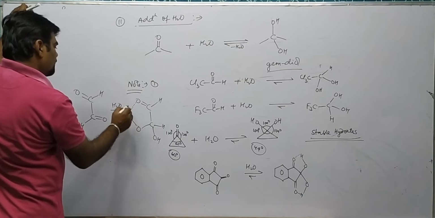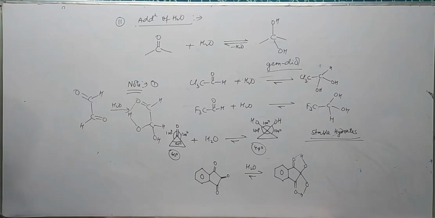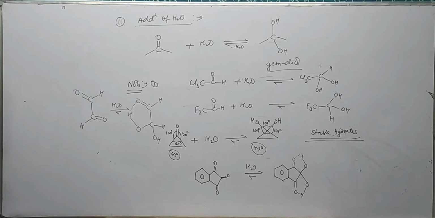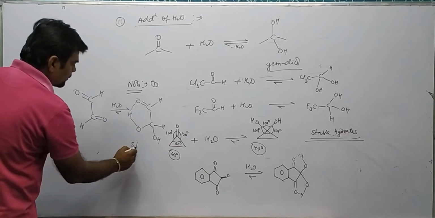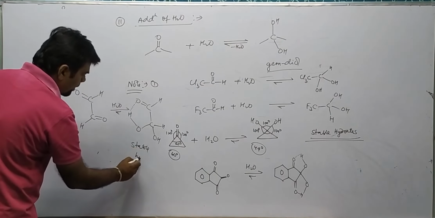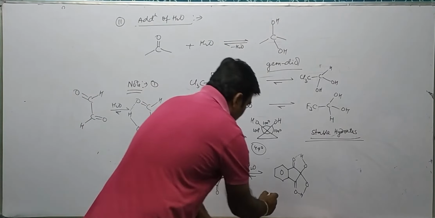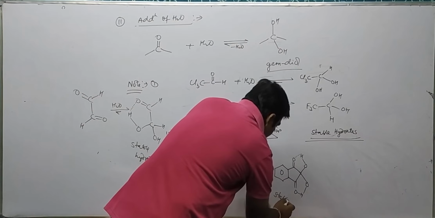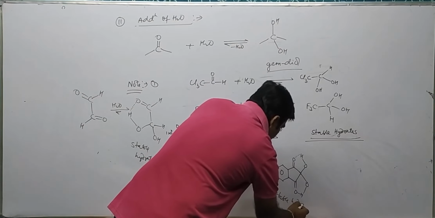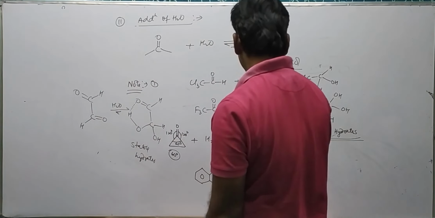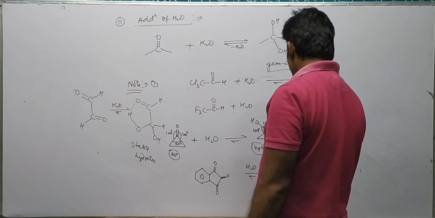There is intramolecular hydrogen bonding. They get stabilized. Therefore, their equilibrium lies towards the right side. So glyoxal hydrates are stable hydrates.